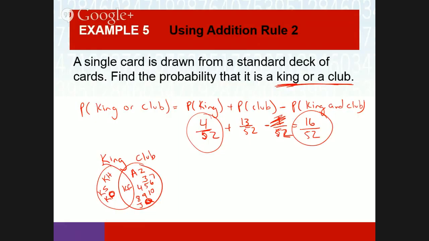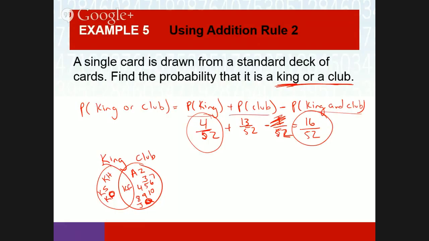But it's kind of like what we did in chapter 2 when we said how many were in A or B. We would count them, but there are 4 in A and 13 in B. But if I was to take 4 plus 13, I need to subtract how many overlap. That's the approach in chapter 2 when we talk about sets. We want to know how many are in the union. We count how many is in A plus how many is in B minus how many is in the intersection. And that's exactly what we're doing here.